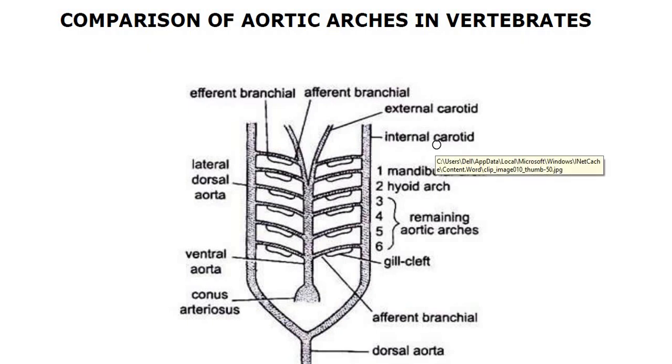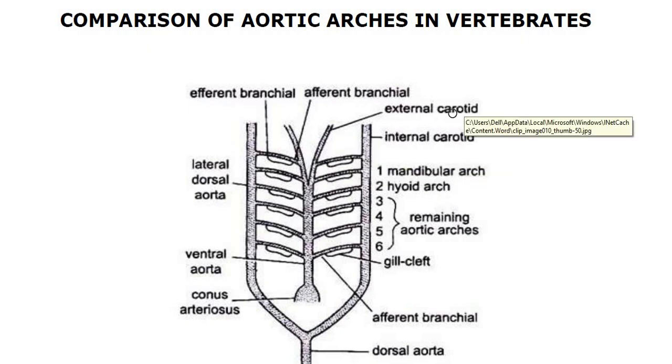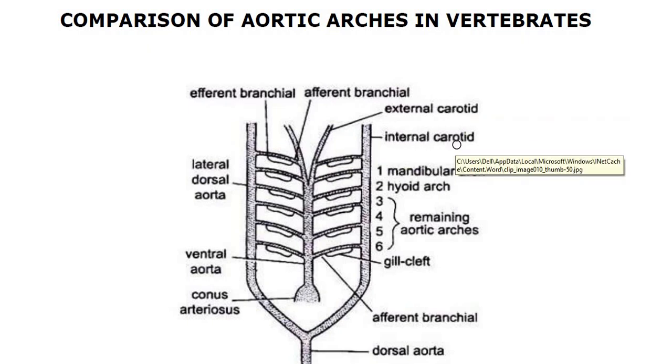Apart from these arches, we can also find some other structures called the external carotid arch and internal carotid arch. These carotid arches are also a part of the aortic arch, but they are in contact with the ventral aorta. So these two carotid arches supply blood to the head only, or brain only.